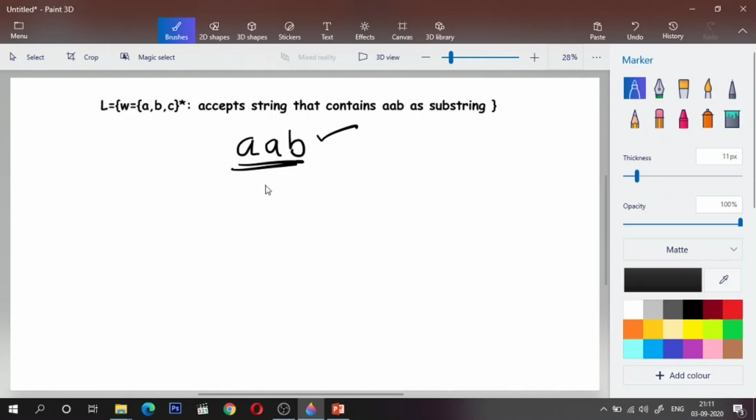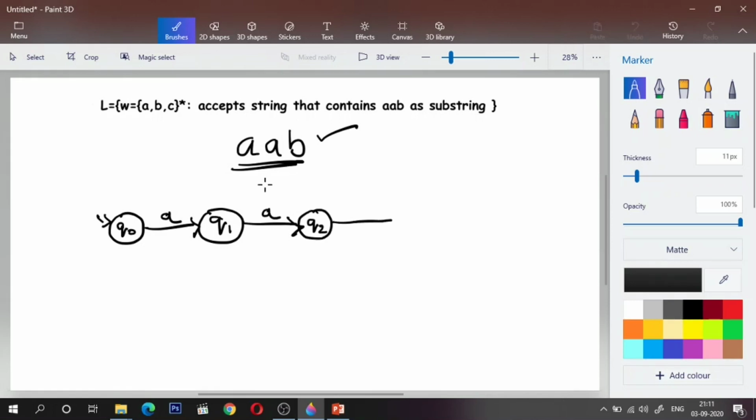Q0 upon A, I'll go to Q1. Q1 upon A, I'll go to Q2, and Q2 upon B, I should go to an accepting state, which I'll mark as Q3.